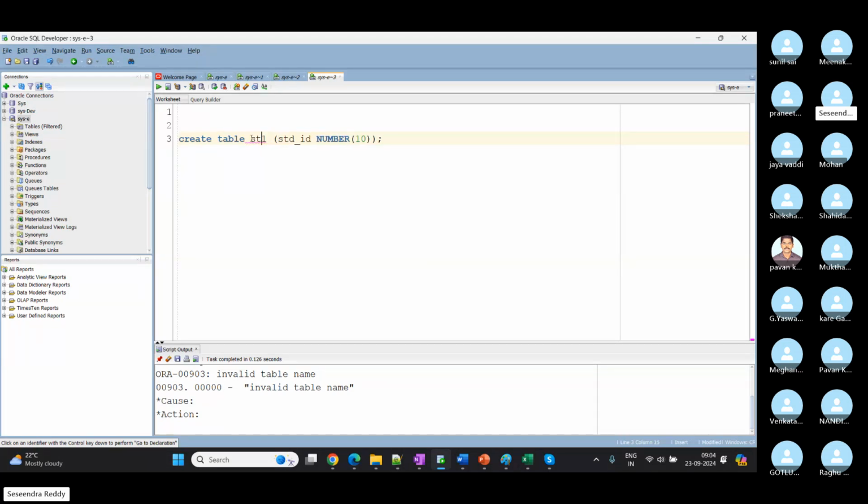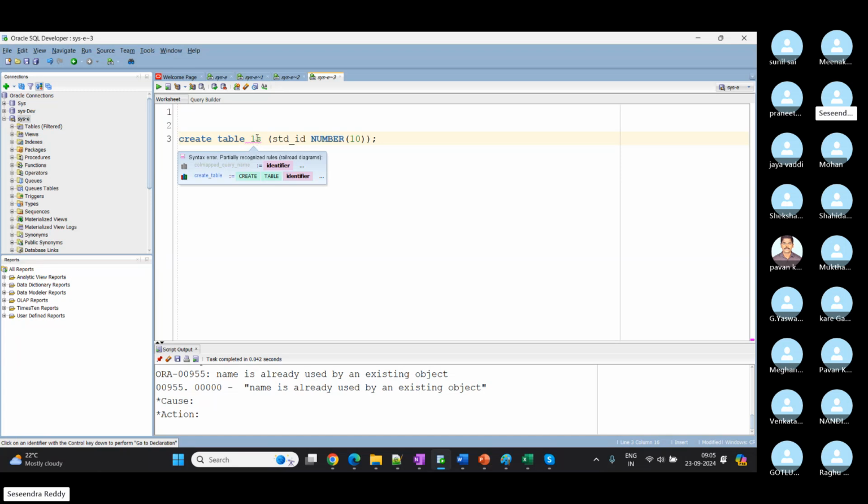Okay, so I can say student1, it will work, right? So always either table name or column name should start with a character, not with a number, not with a special character. Always it should start with a character only. And here we can have only 2 characters or 1 character. So let's say create table S, right? It will create that. So table S created. I can say S1, S10, anything. So it will create. But if I use 1S, it won't work. So that is the main rule we need to remember while creating a table.